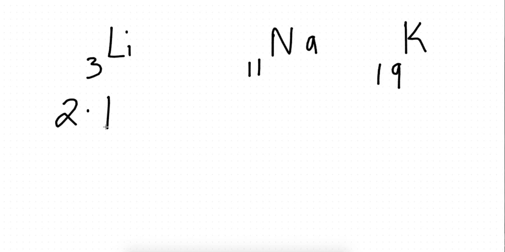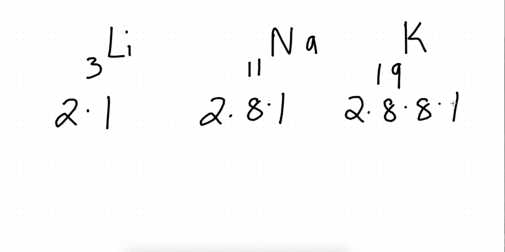2.1. At this stage, we already know how to do electronic configuration, right guys? So I'm just going to move ahead. For sodium, it's 11, so 2.8.1. And the last one, potassium, 2.8.8.1. What is something common we see, guys?